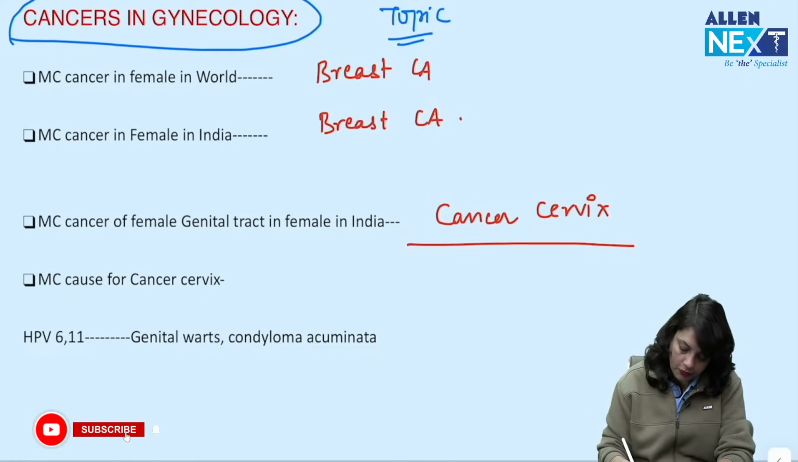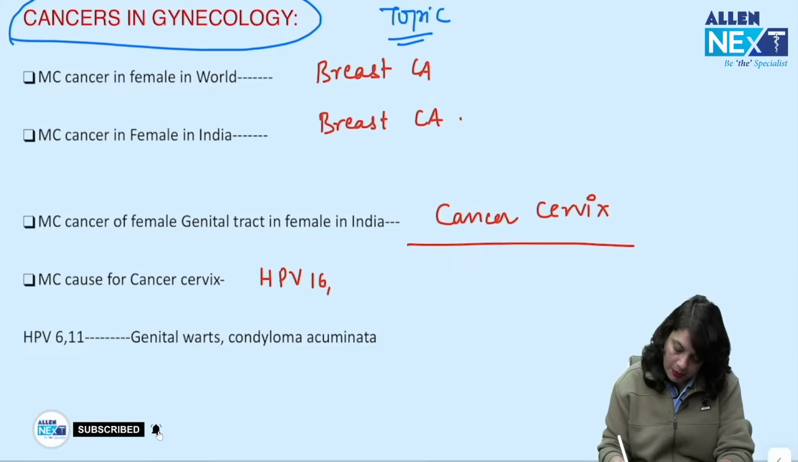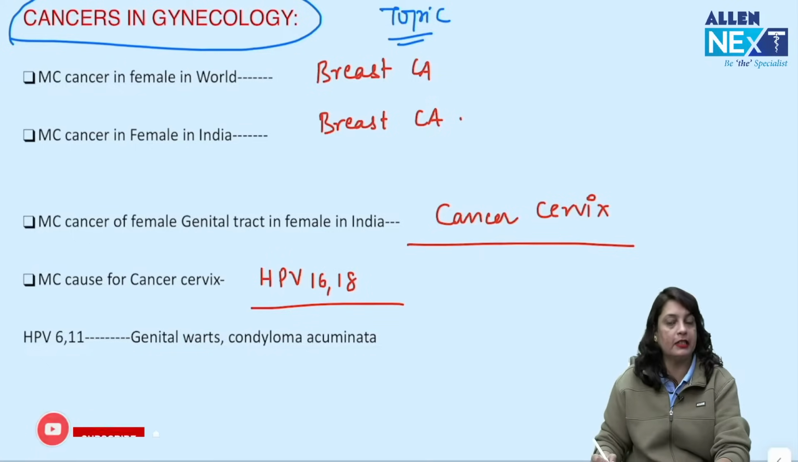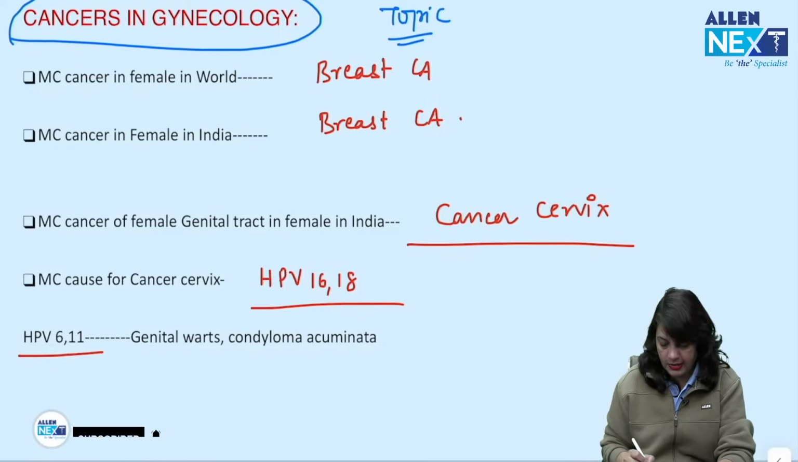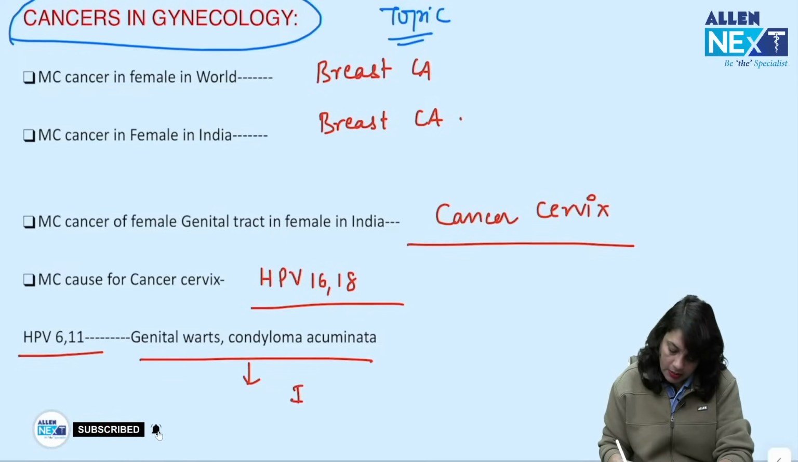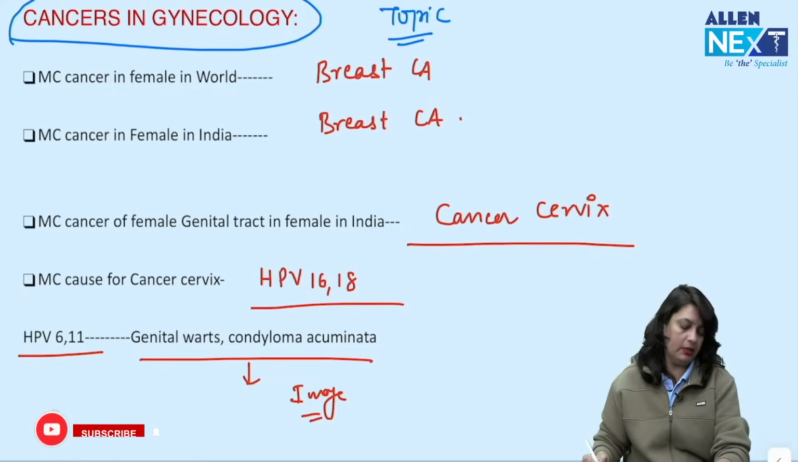Most common cause of cancer cervix is human papilloma virus 16 and 18, that is a proven cause. HPV 16-18 causes genital warts and condyloma acuminata. They have asked an image based question in this.